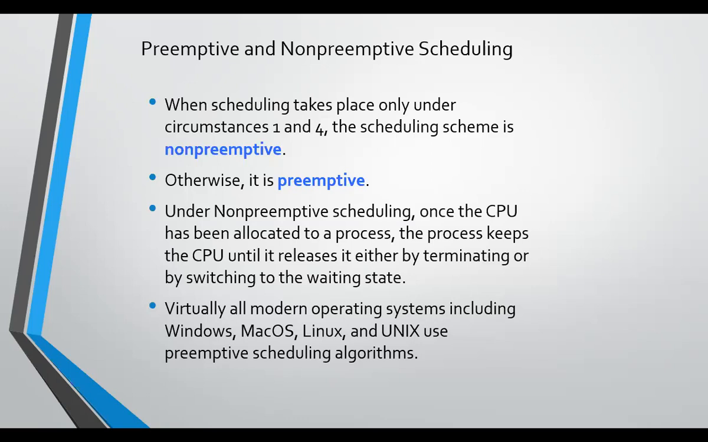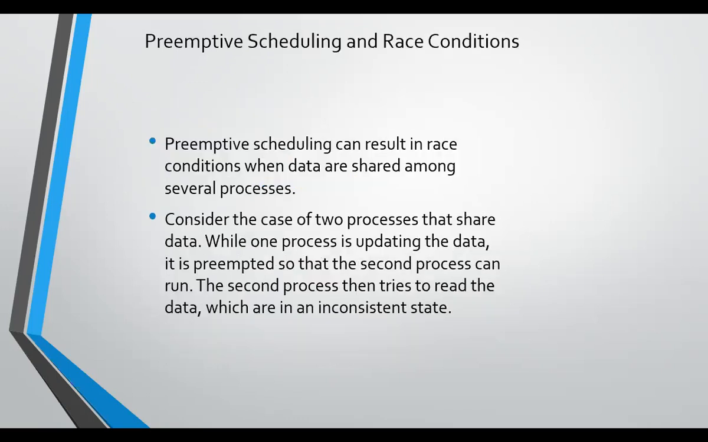Otherwise, it is preemptive. Under non-preemptive scheduling, once the CPU has been allocated to a process, the process keeps the CPU until it releases it, either by terminating or by switching to the waiting state. Virtually all modern operating systems, including Windows, Mac OS, Linux, and Unix, use preemptive scheduling algorithms.